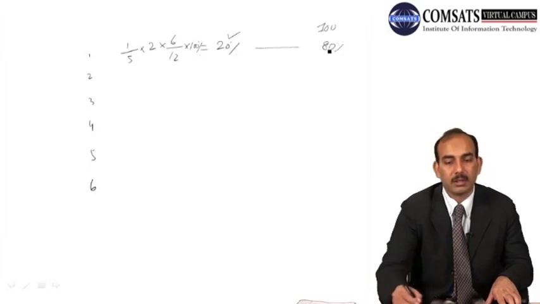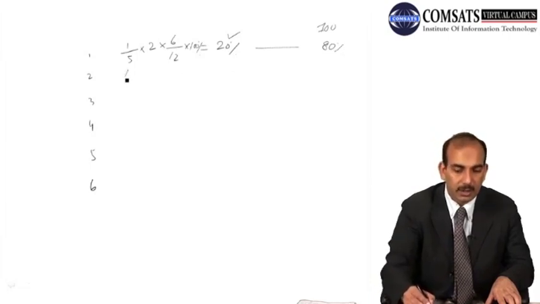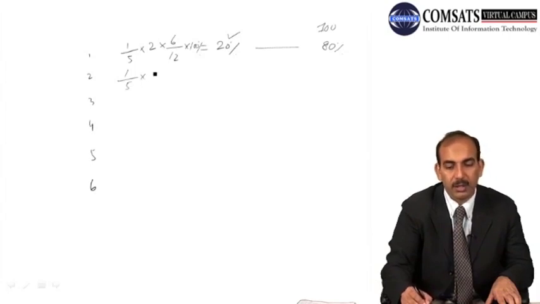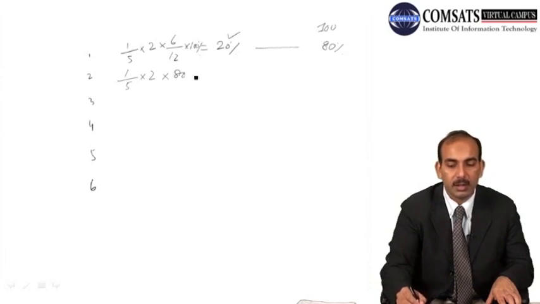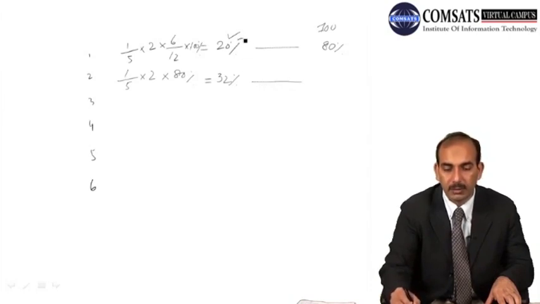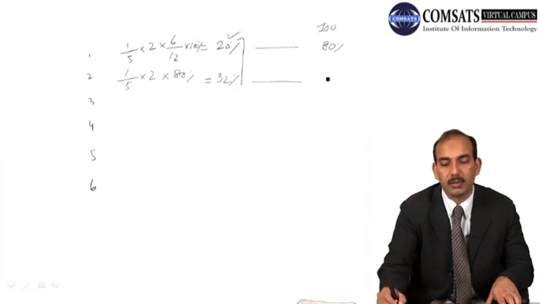Now the next rate we apply is 1/5, and we take the double effect of it, and now we don't need the 6/12 because this is for a full year. The remaining balance in the asset is 80%, so we get 32% if you solve it. Out of the total, depreciation so far is 52% and we are left with 48%.